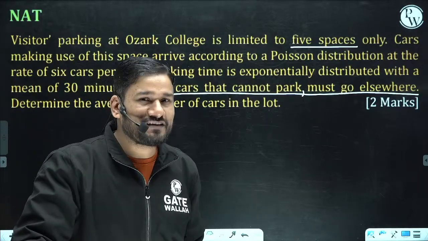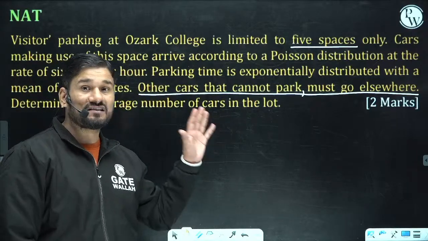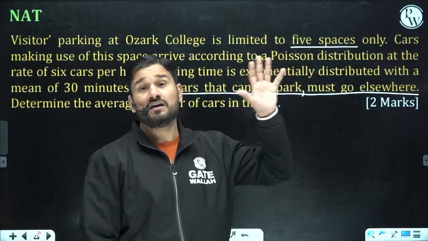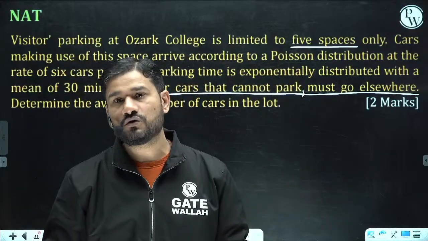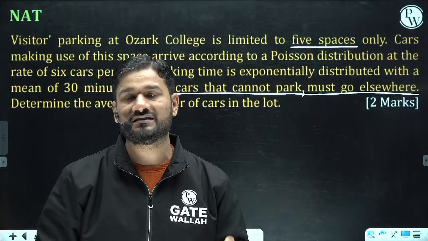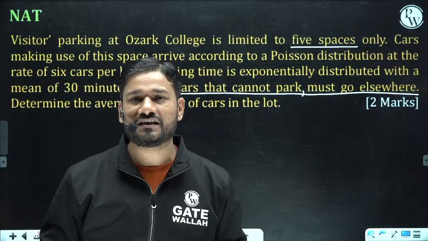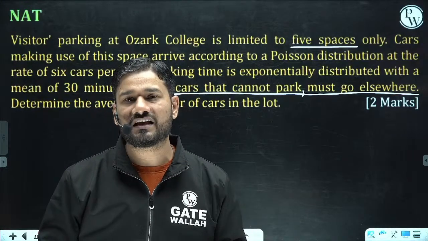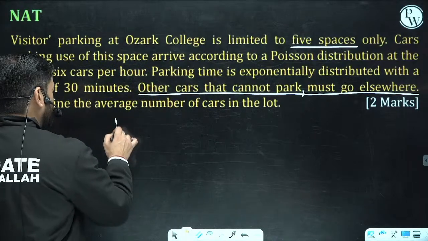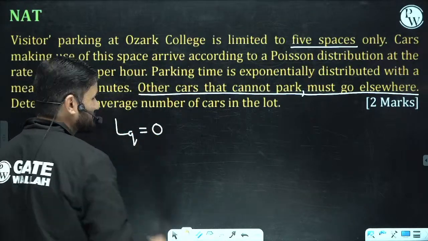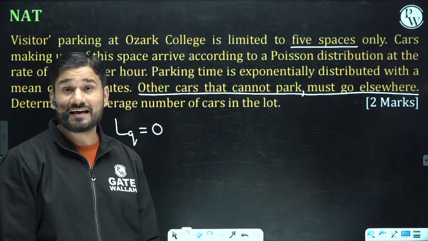So please remember, if somebody is asking what is the value of LQ, can you find out the value of LQ here? As per this diagram, as per this concept, where we are having the parking space only for the 5 cars, if you are not able to park those cars in the system, the cars cannot wait outside actually. They have to go somewhere else immediately. So if somebody is asking what is the value of LQ here, you can simply answer 0.